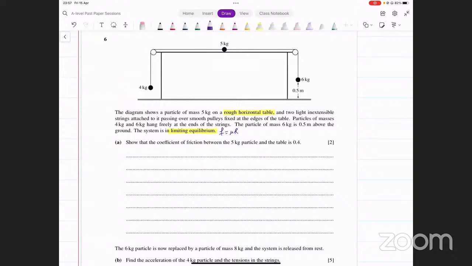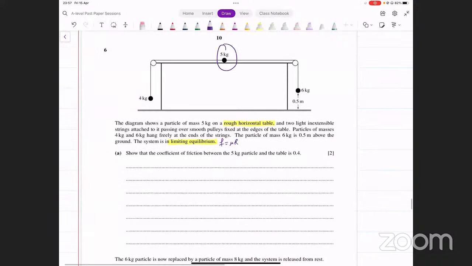Acha. Now, first of all, we have to show that the coefficient of friction between the 5 kg particle and the table is 0.4. तो basically हम इस particle को देखना चाह रहे हैं पहले. अच्छा, इस पार्टिकल के ऊपर क्या क्या फोर्सेस लग रही हैं, क्योंकि यहाँ पे फ्रिक्शन है, हमें रिएक्शन भी देखना है. Let's think about this particle and mark all the forces that are applying on this. We've got weight of the particle that's acting downwards, 50 Newton. We also have reaction.